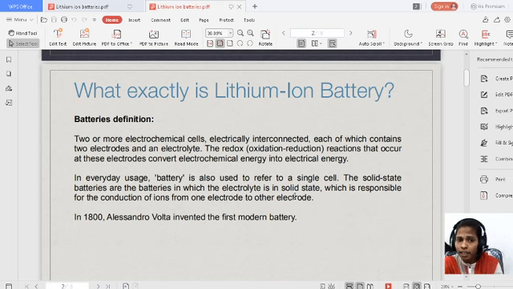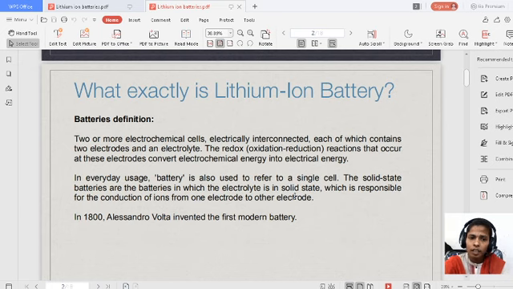Because they contain a solid electrolyte, that means the electrolyte is not in the form of liquid. It is in the form of paste. So there is no leakage of electrolyte in solid state batteries.